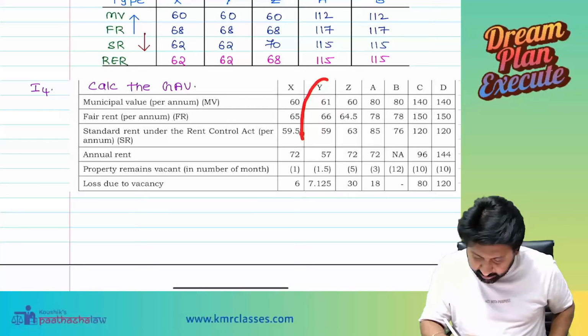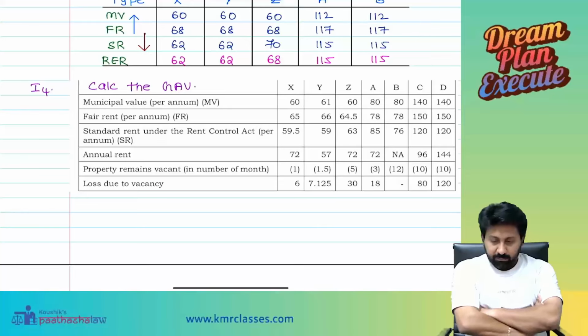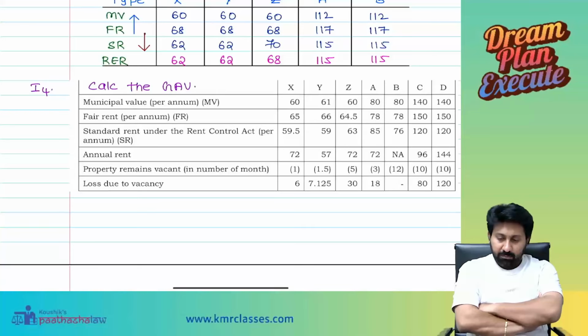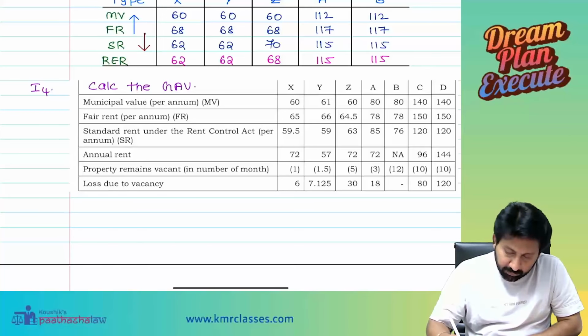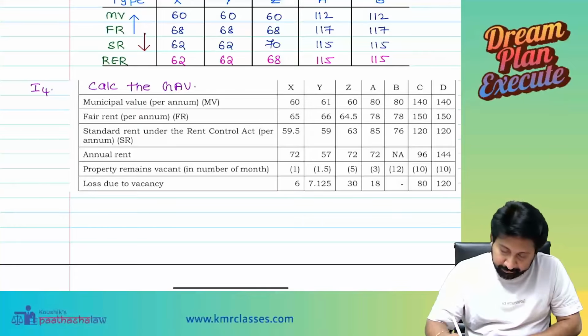Answer for Property Y. Yes, sir. So municipal tax versus private, whichever is higher. 61 versus 66, 66 is higher. 66 has to be compared with standard rent, whichever is lower. So 59 will be the answer.